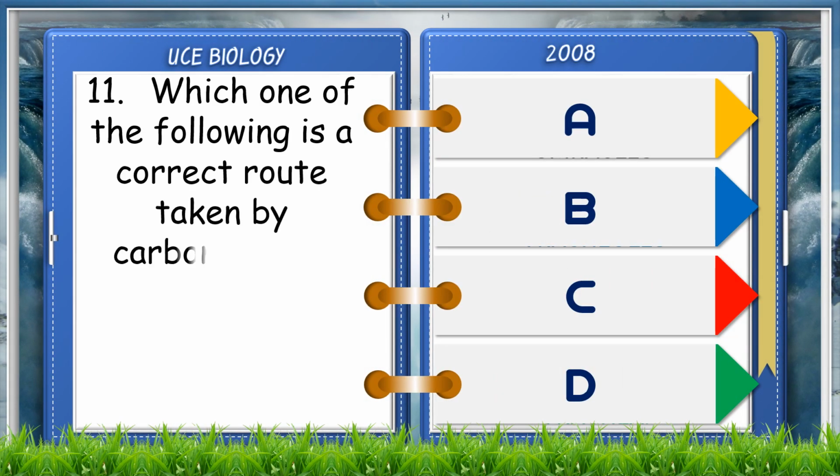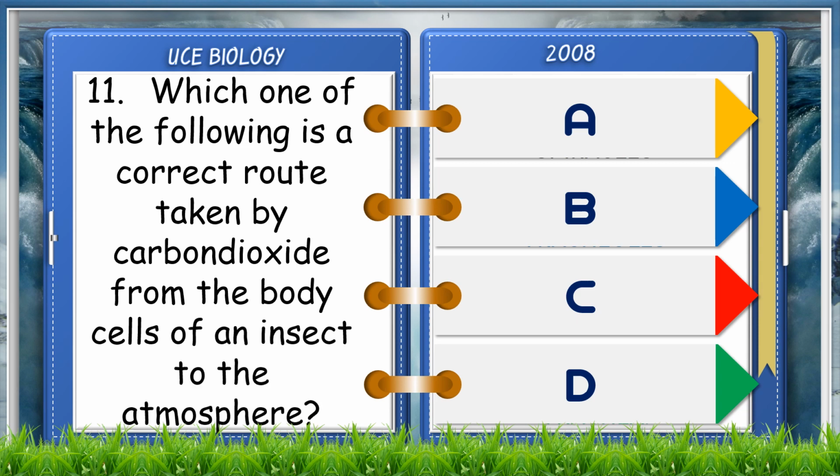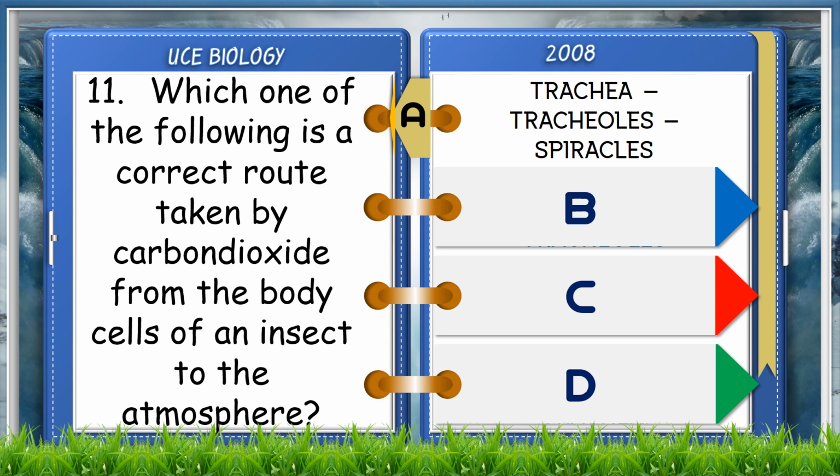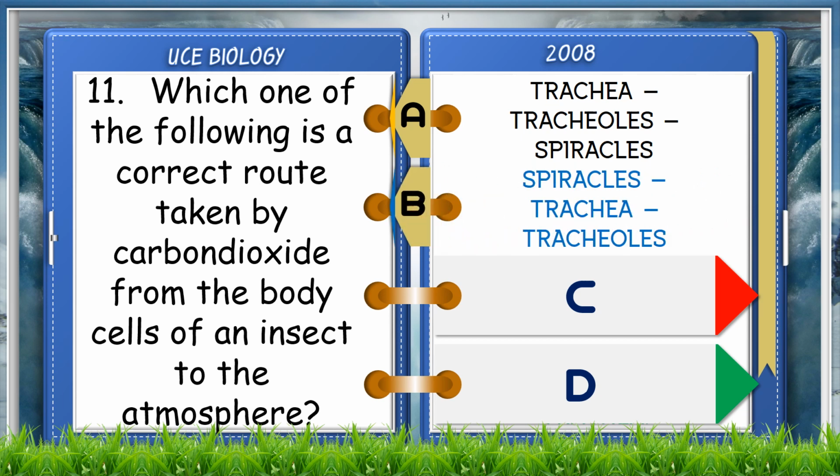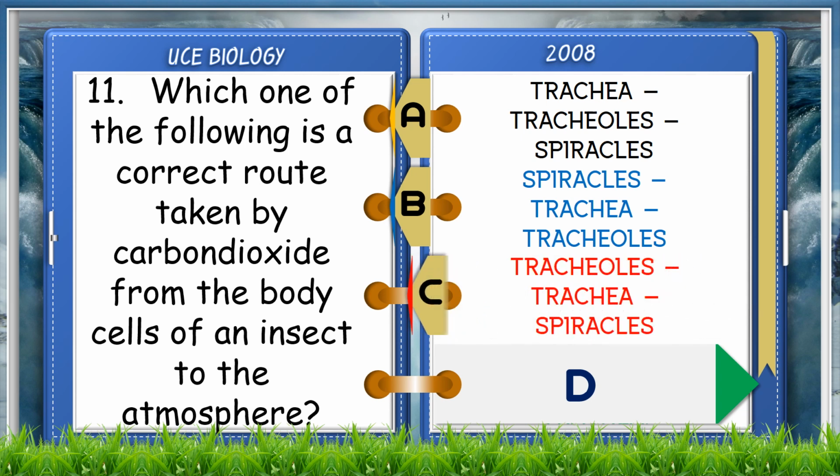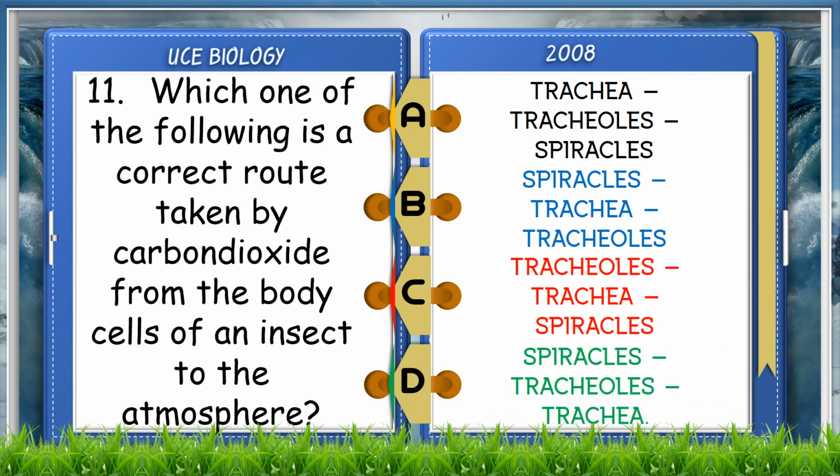Which one of the following is a correct route taken by carbon dioxide from the body cells of an insect to the atmosphere? A. Trachea, tracheoles, spiracles. B. Spiracles, trachea, tracheoles. C. Tracheoles, trachea, spiracles. D. Spiracles, tracheoles, trachea. The answer is C. Tracheoles, trachea, spiracle.